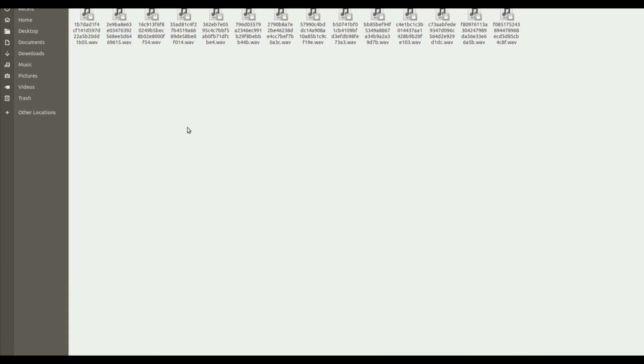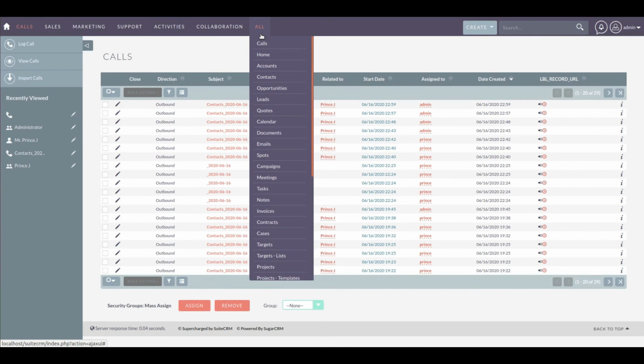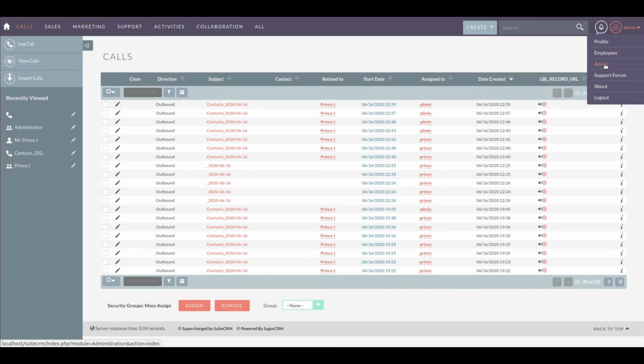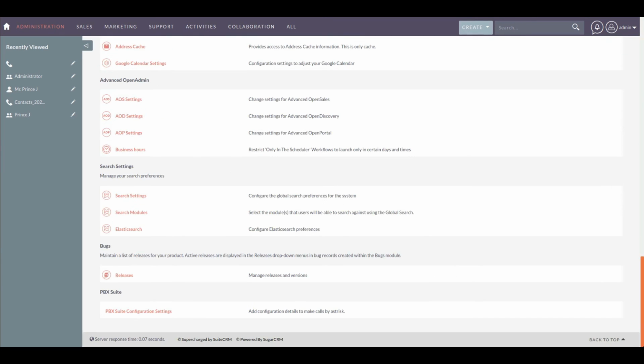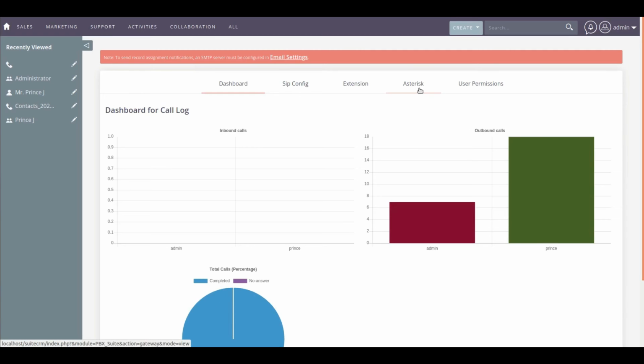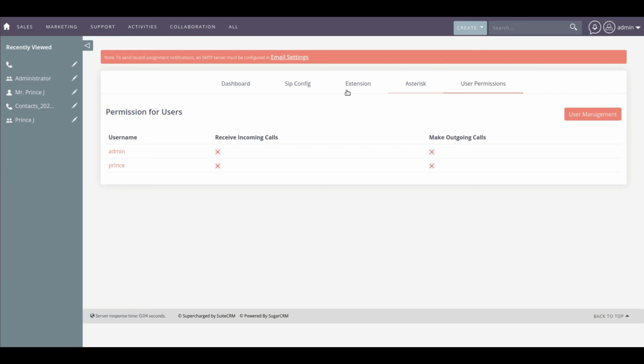You can also define call rules for users in SuiteCRM. Visit the PBX Suite Connect configuration module in SuiteCRM. Click on user permissions. The users of your SuiteCRM are listed here. Check receive incoming calls for any user to give them access to attend incoming calls. And check make outgoing calls to allow the user to make calls from your SuiteCRM.